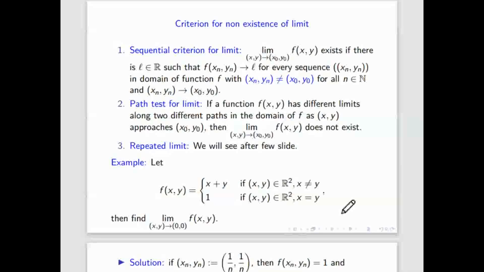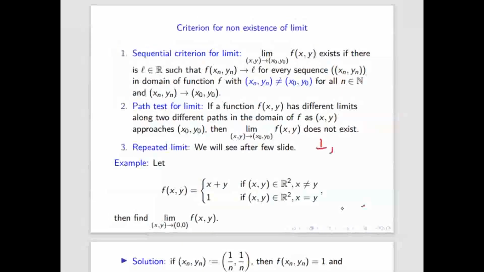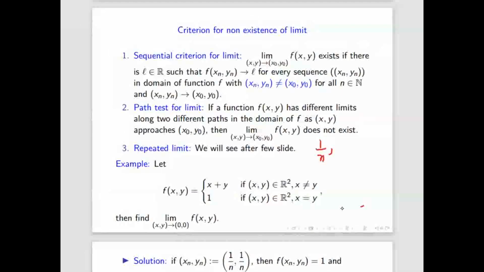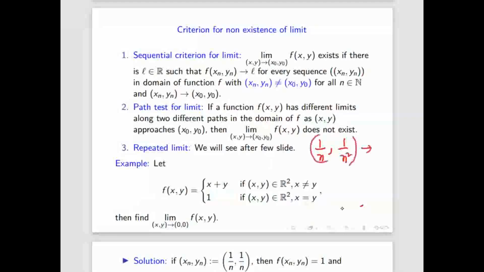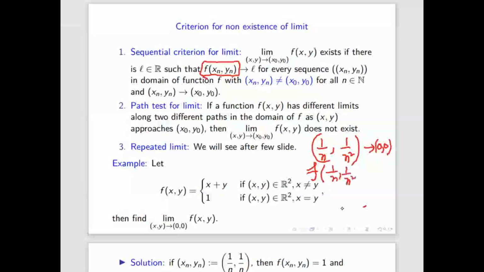So can you give me another sequence for which the functional value is not 1? 1 by n, 1 by n square. Let us see whether it will work or not. One sequence you can take anything, but for the other sequence, definitely this sequence is going to 0, 0, so we can choose it. But if you calculate the functional value f of xn, yn, is it going to 1 or not? What is the value of f of 1 by n, 1 by n square?